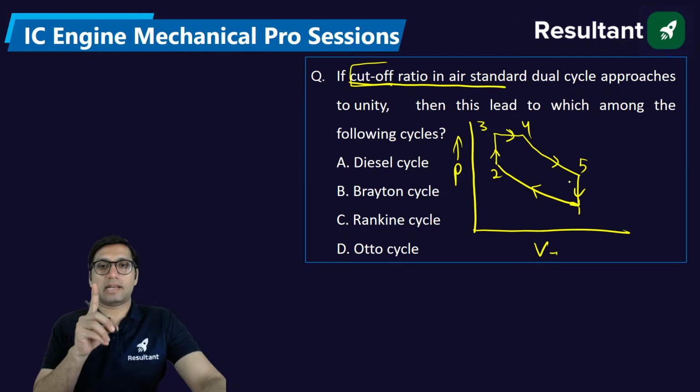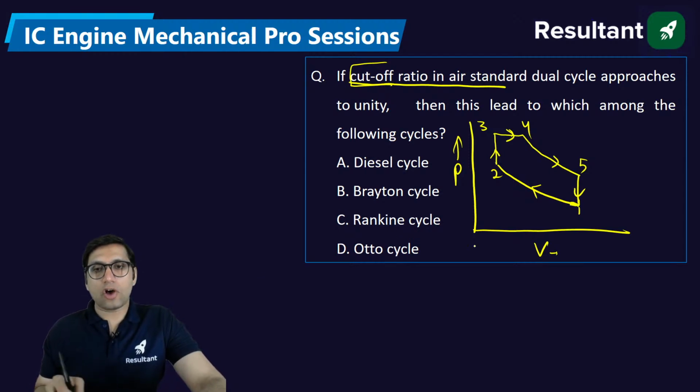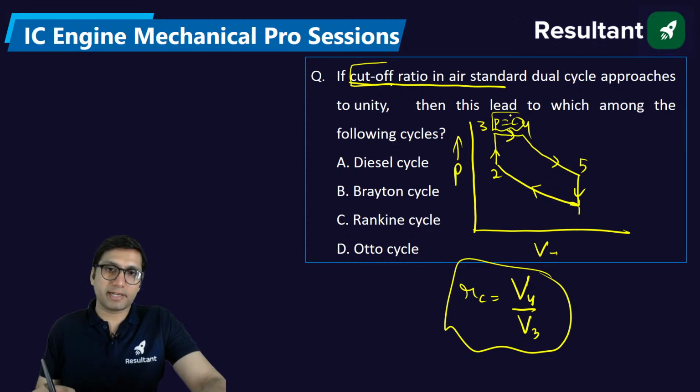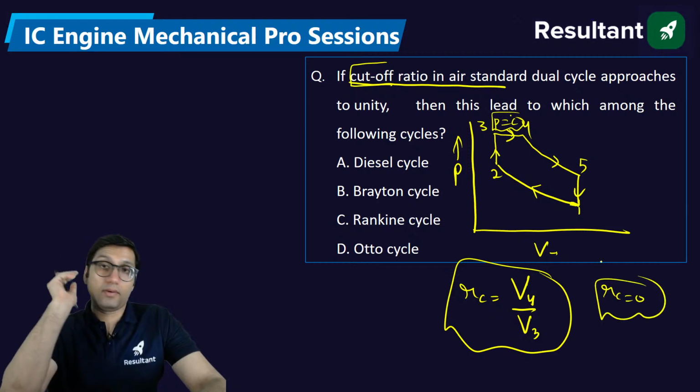And try to understand one thing. What is the meaning of cutoff ratio? Cutoff ratio is basically, when the constant pressure heat addition is done, the ratio of the volume after heat addition to the volume before heat addition in constant pressure heat addition is called the cutoff ratio. If this cutoff ratio becomes 0, what is the meaning of this thing?